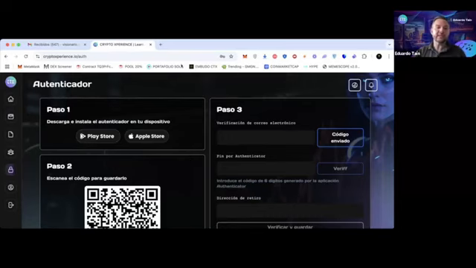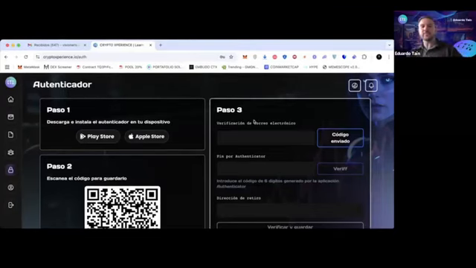So now I'm going to do that step of scanning the QR code, and give me a moment as I do it here quickly. I open the Google Authenticator app. It's a free app, also available in your App Store or Google Play. And now what I do is scan it. It already appears here for me. Now let's go to the next step. I already have it here. I share the screen again, and you will see the next steps.